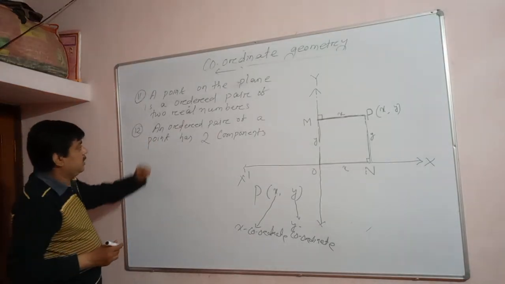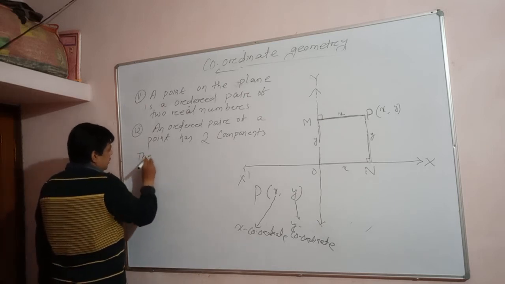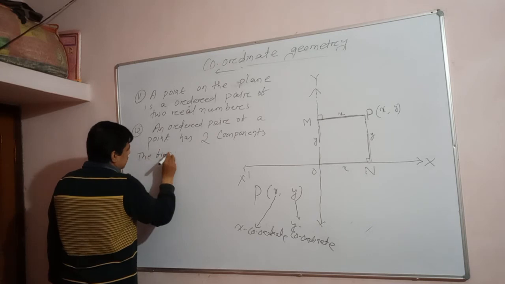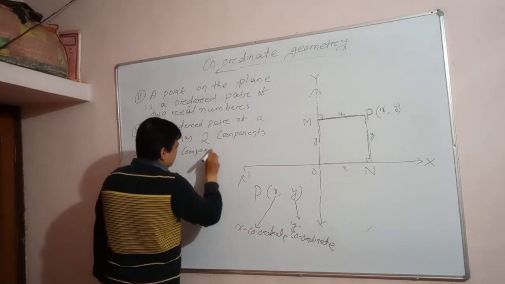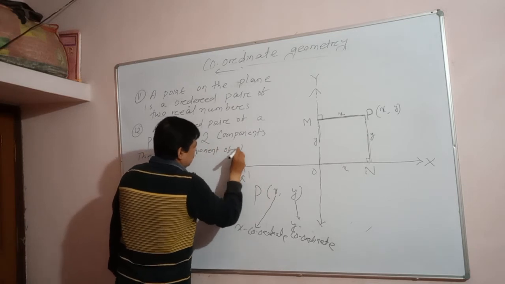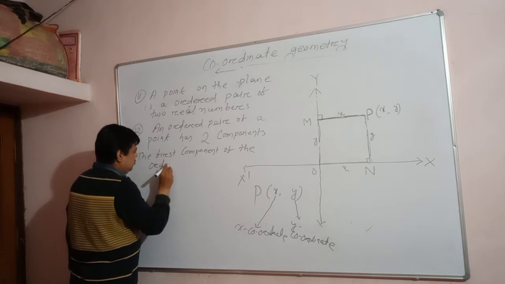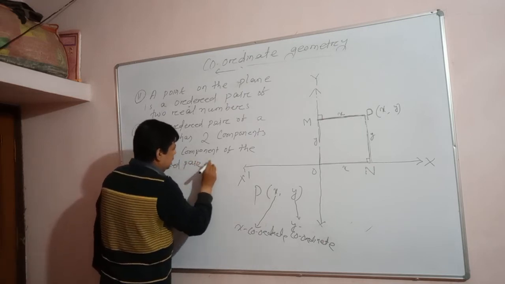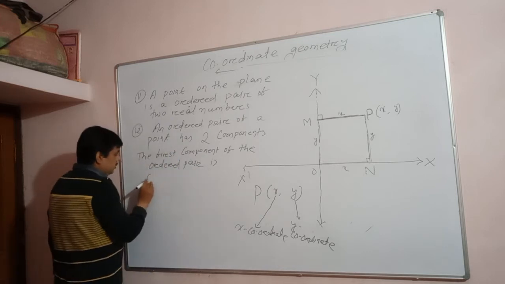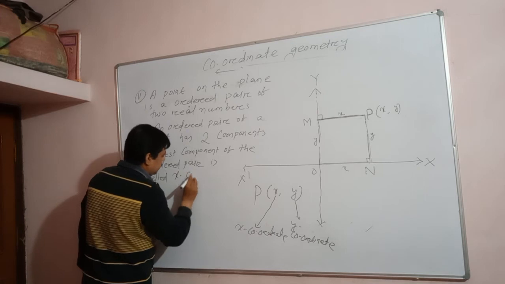So an ordered pair has two components. The first component of the ordered pair of the point is called the x-coordinate. Yes or no?